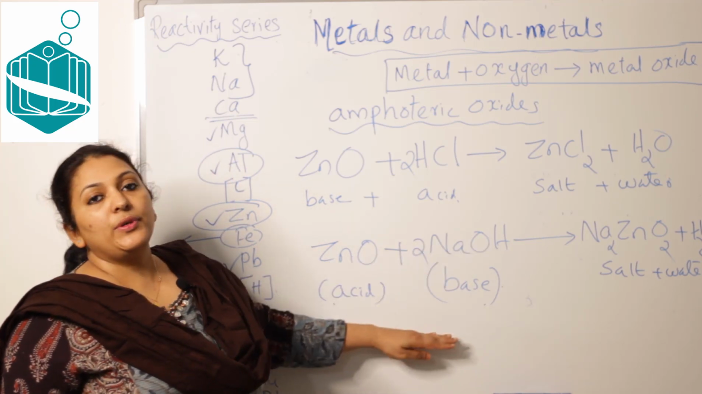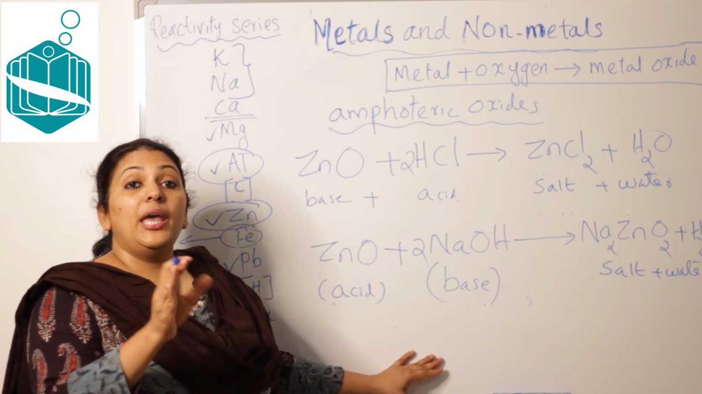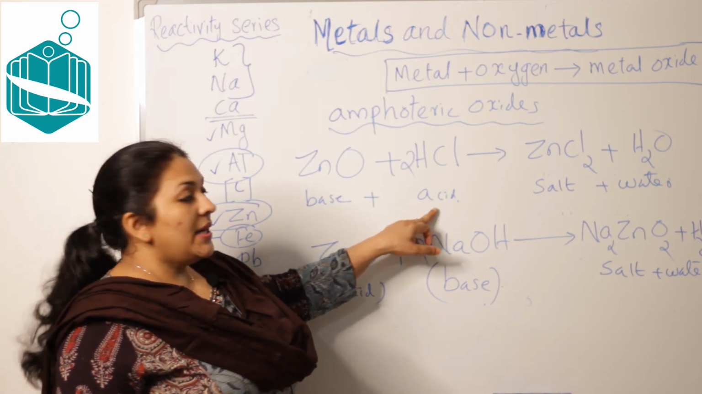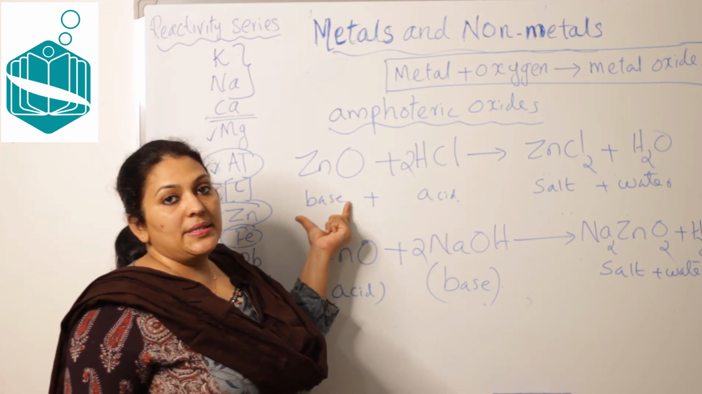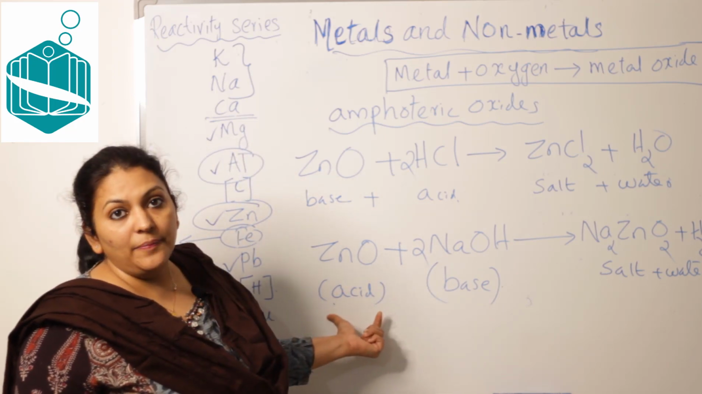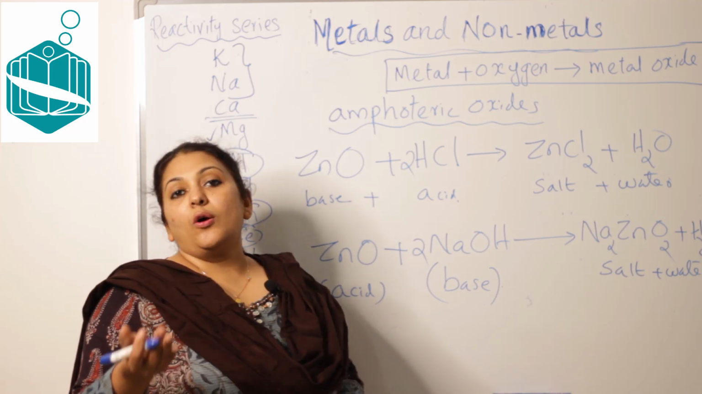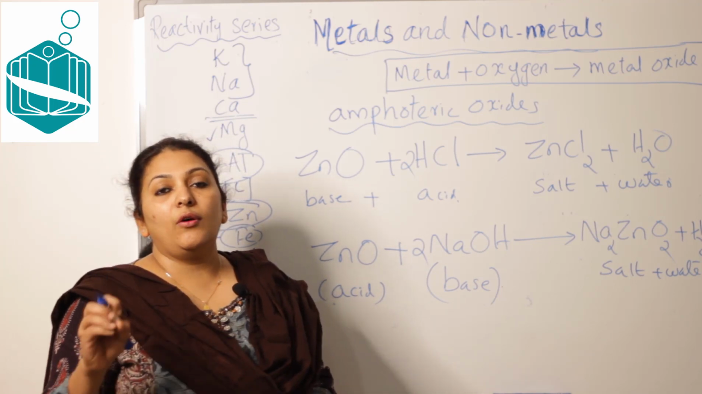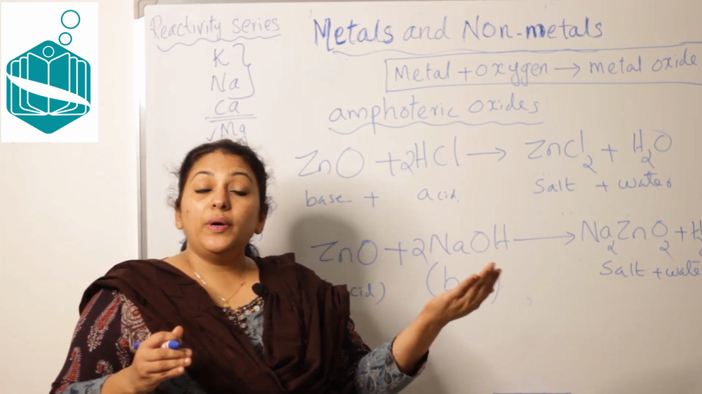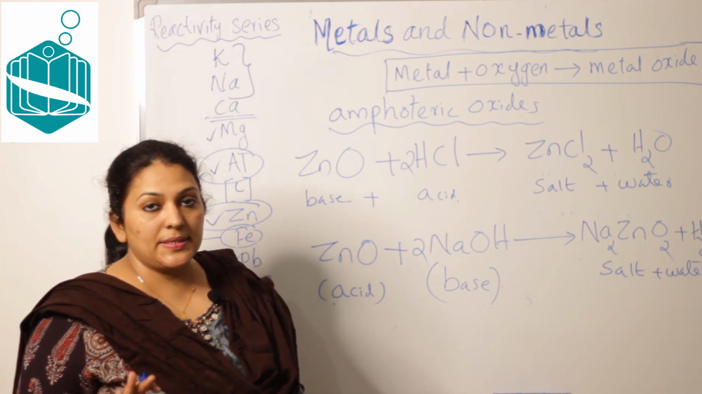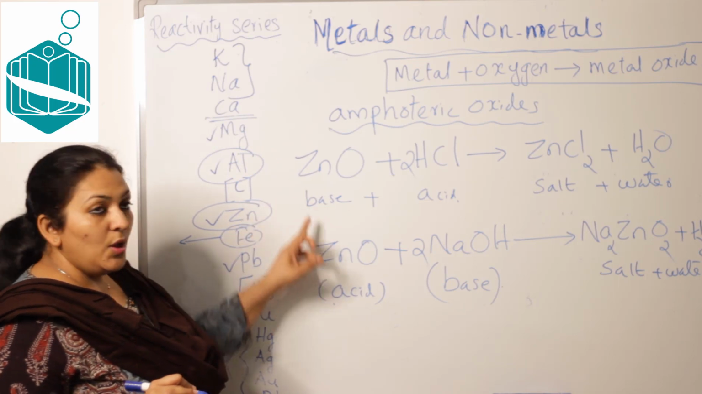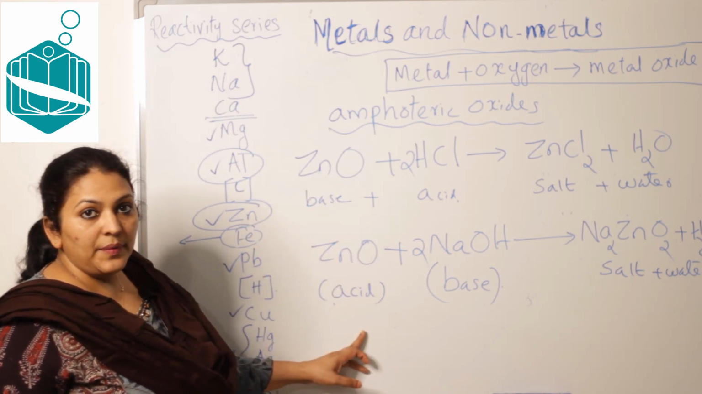So depending upon the situation, the behavior of this metal oxide will change. If it reacts with an acid, it will act like a base. If it reacts with a base, it will act like an acid. Such metal oxides are called amphoteric oxides. They show at the same time acidic properties and also basic properties. I told you one more example, which is aluminium oxide. Hope you understood this very clearly.